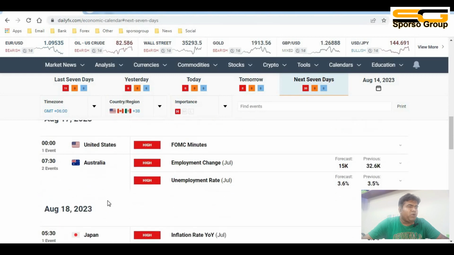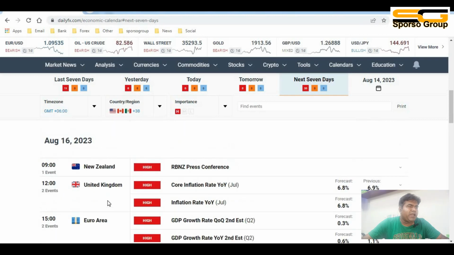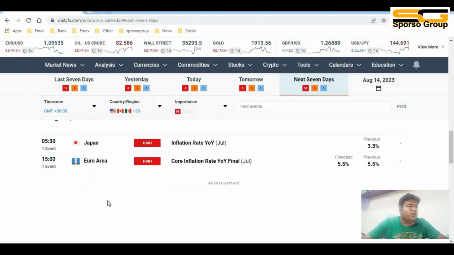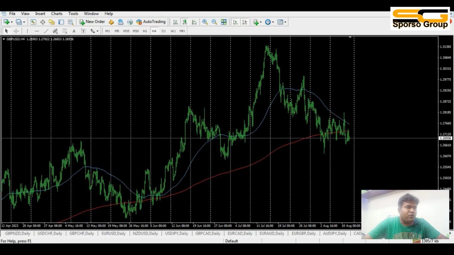We will see Australia, New Zealand, Euro, GBP, CAD, and the US dollar also always has the most important news available. Now we will discuss what will happen to the different pairs in the next week.